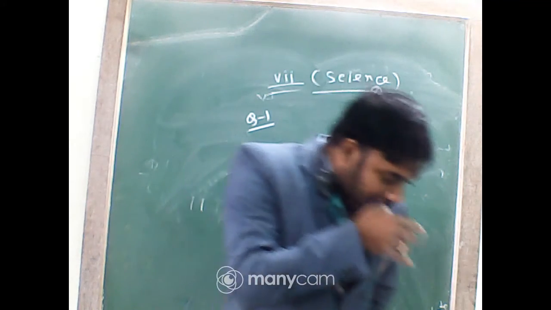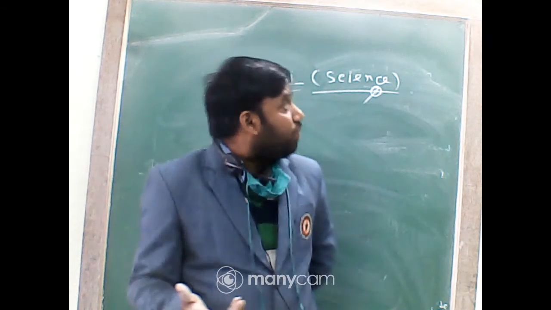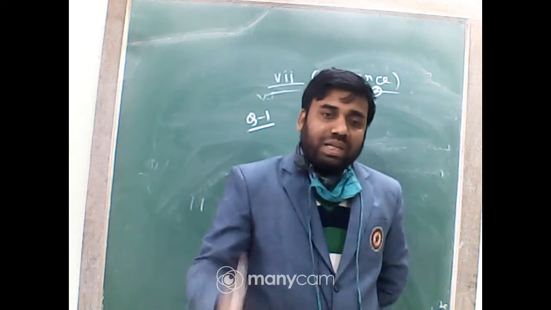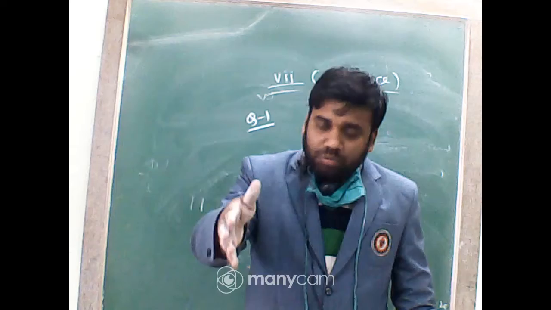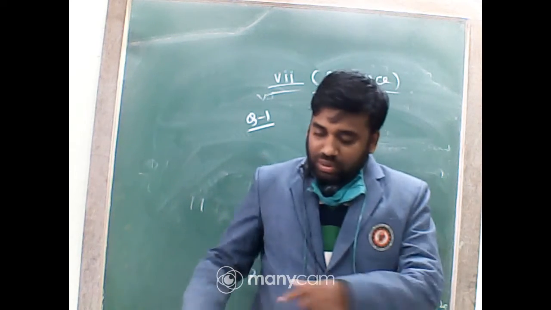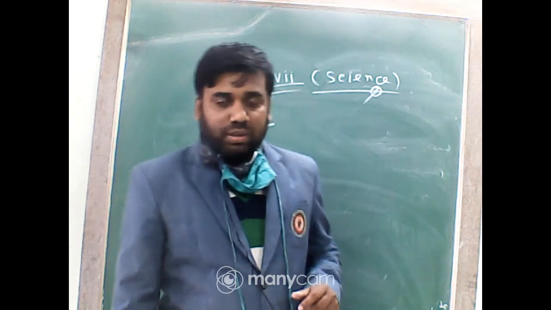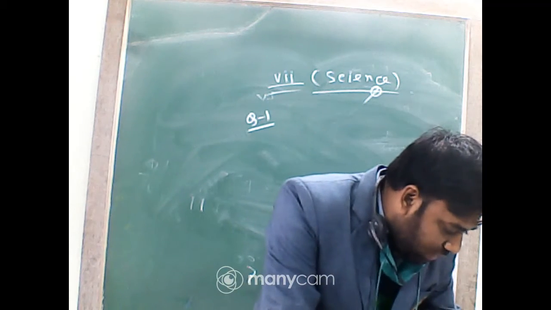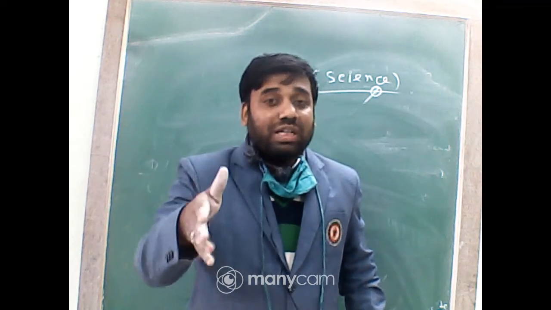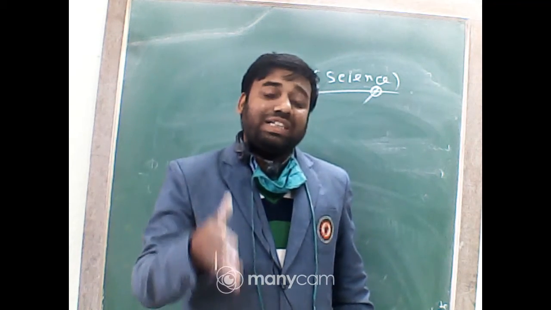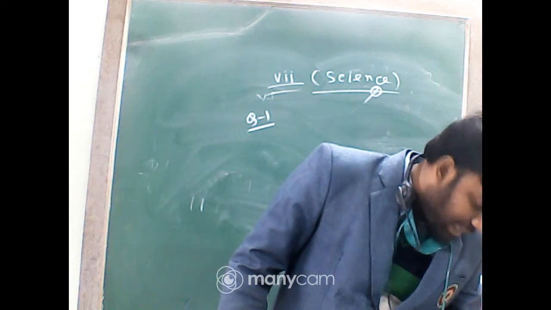First statement, motion of your hands while running. When we are running, our hands move to and fro, covering the distance repeatedly, so it is oscillatory motion. Next, motion of a horse pulling a cart on a straight road. The straight road is mentioned here, so it is straight line motion.